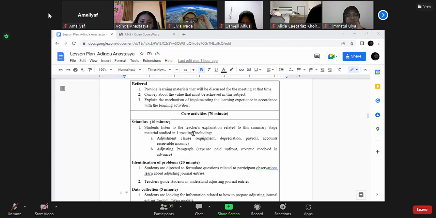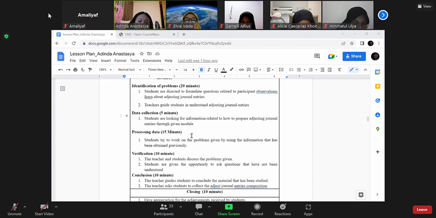In stimulus, 10 minutes, students listen to the teacher explain the summary of the materials in one meeting, including adjustment, closing, equipment, depreciation, payroll, and accounts receivable income. Adjusting paragraph, expenses paid upfront, revenue received in advance.